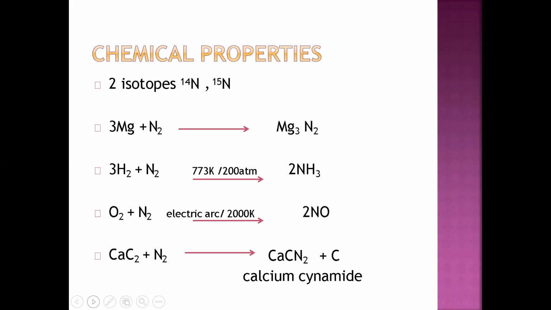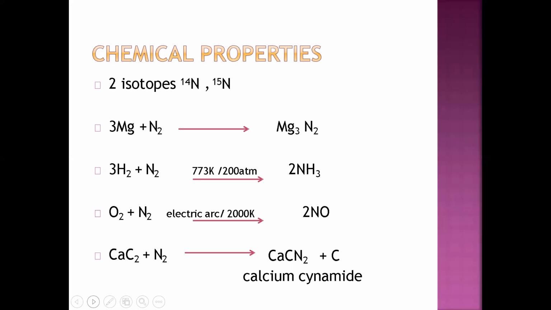So what are the chemical properties? Nitrogen can react with metals as well as non-metals. When you react nitrogen with metals, magnesium is the example: 3Mg plus N2 gives Mg3N2. When you react it with hydrogen, it gives 2NH3 at a specific temperature. At that time, you have to control pressure and temperature simultaneously.